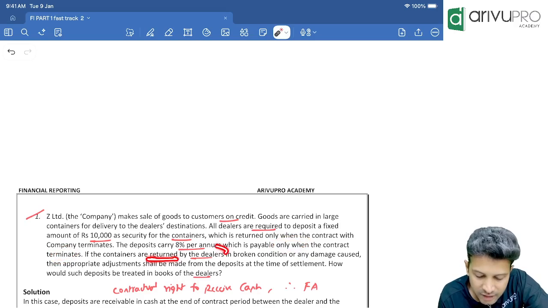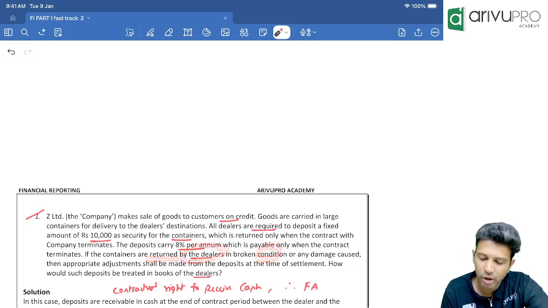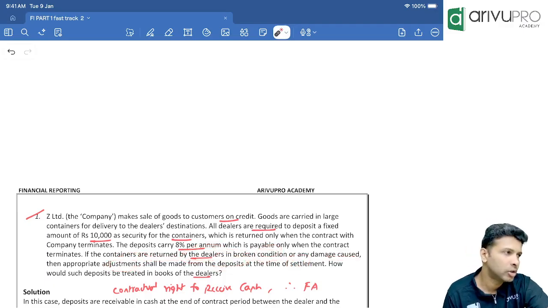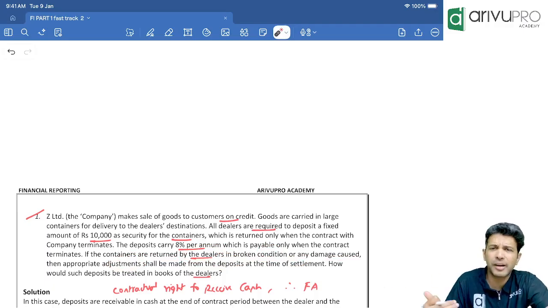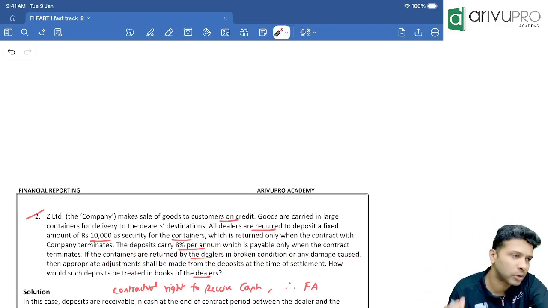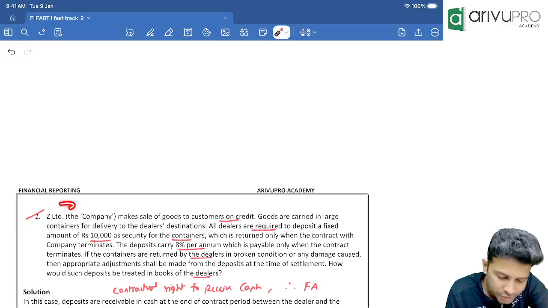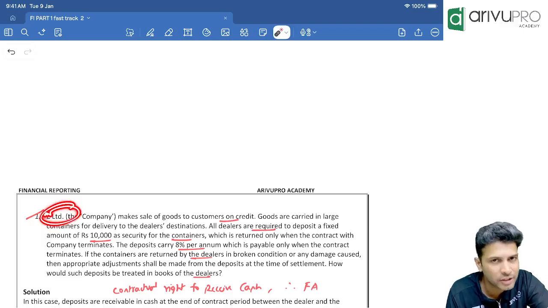If the containers are returned by the dealers in a broken condition or damage is caused, then appropriate adjustments will be made from the deposit. If there is any damage, we will reduce it from the deposit and give the balance amount. Now, is Z Limited paying the deposit or receiving the deposit?